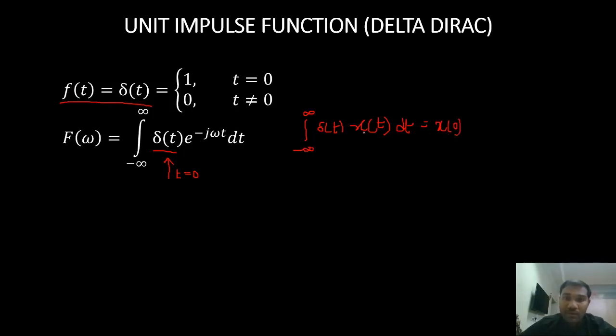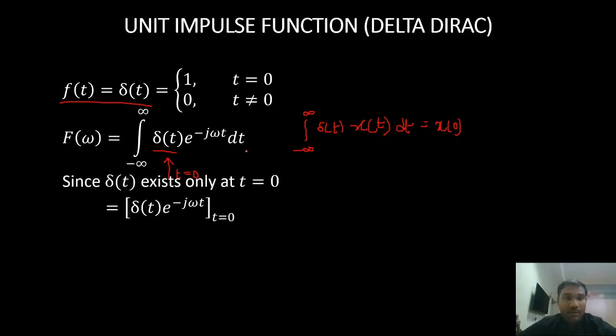So here x of t is equal to e power minus j omega t. So the whole integral can be written as e power minus j omega t at t equals to 0.